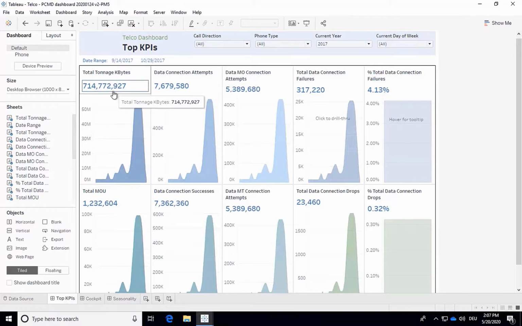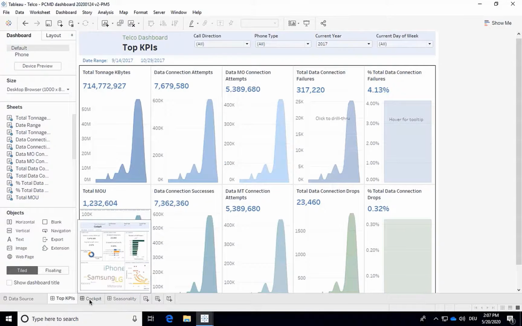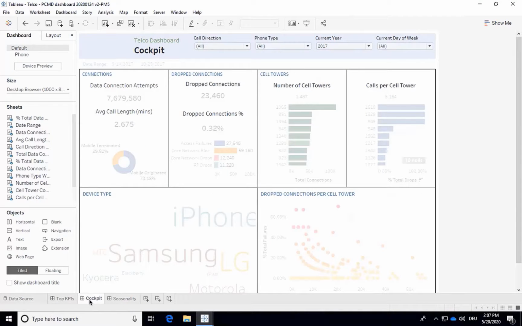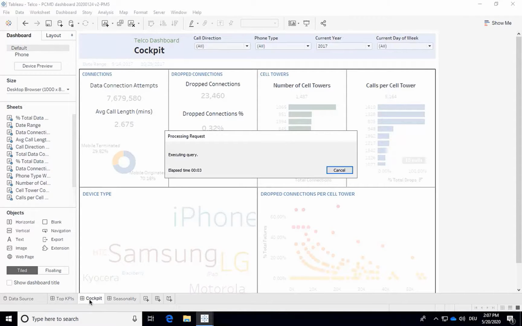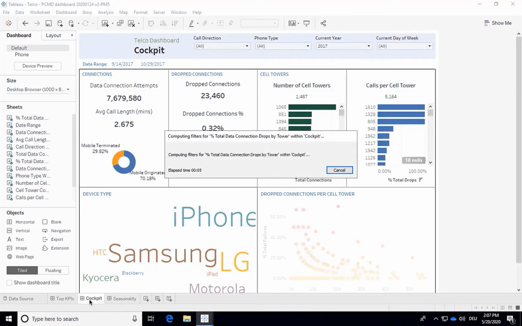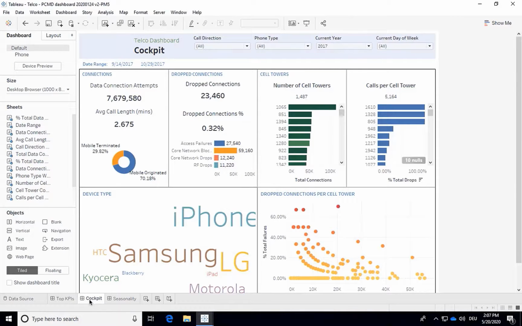And these 6 KPIs should look very familiar if you've worked in the telco space. We have the load as the total tonnage and kilobytes, connection attempts, connection failures, and successful connections. And you can see we've used these KPIs to build a dashboard with the relevant information for the service provider operator. And here we see that the queries are executed in the background. And you can look at the detailed data.